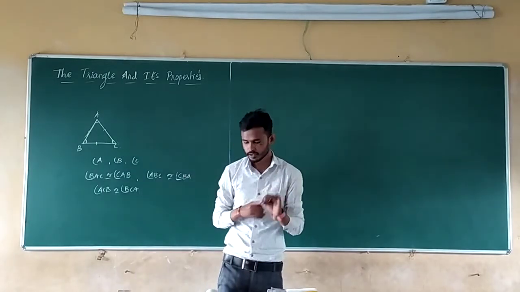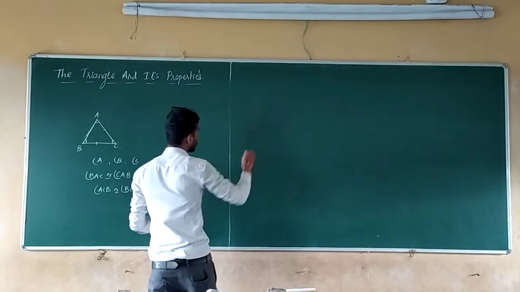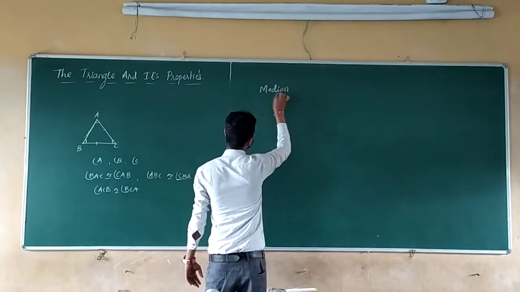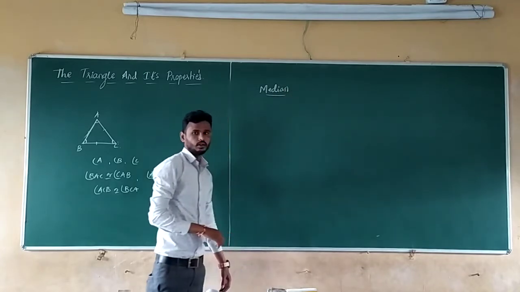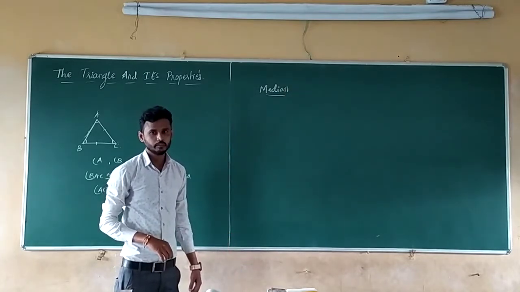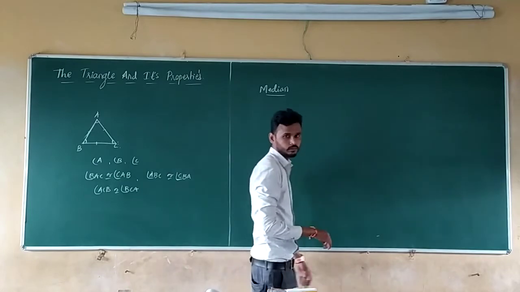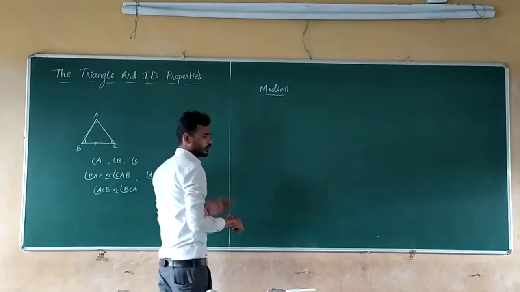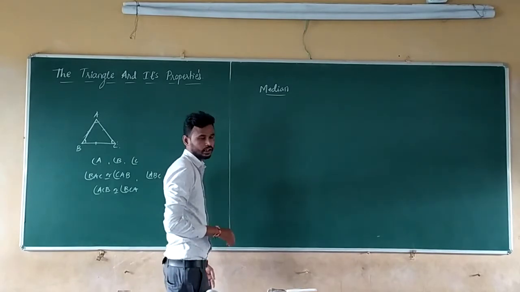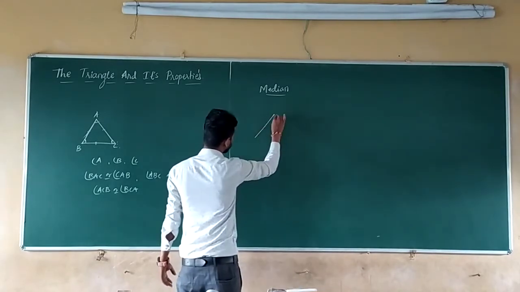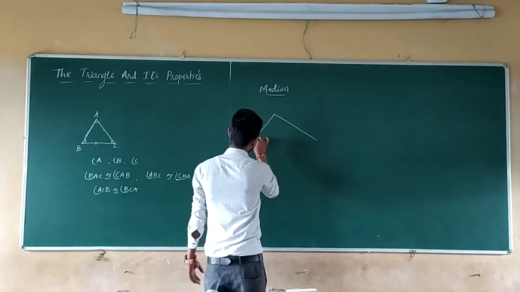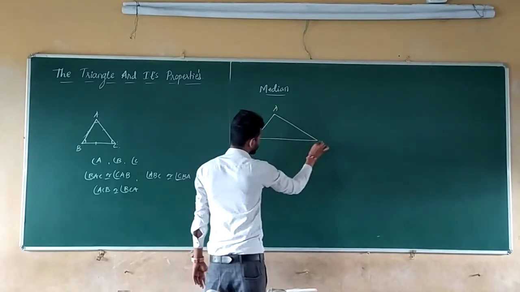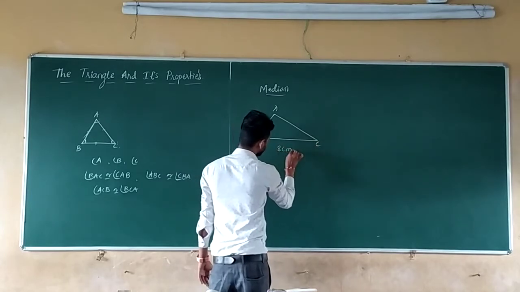Now let us see the median. What is a median? Median means middle value. So now how are we going to write the median for the triangle? Let us take BC as 8 cm.